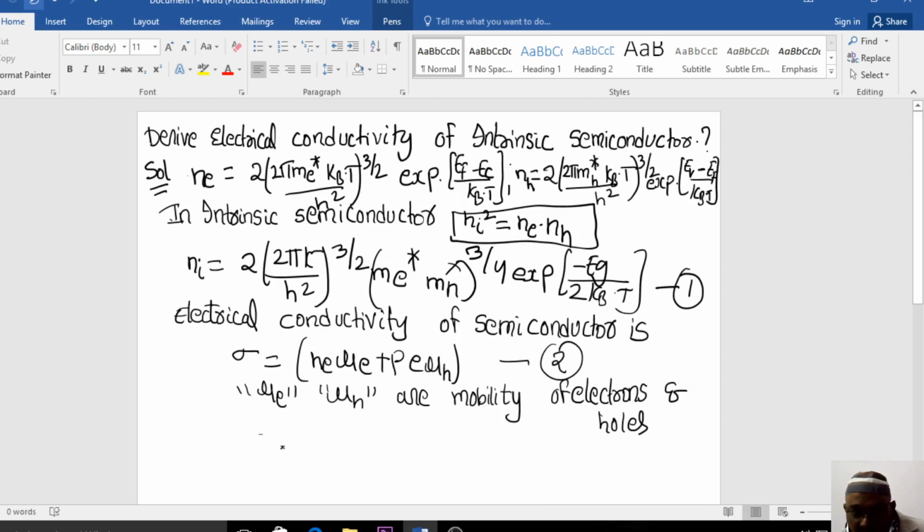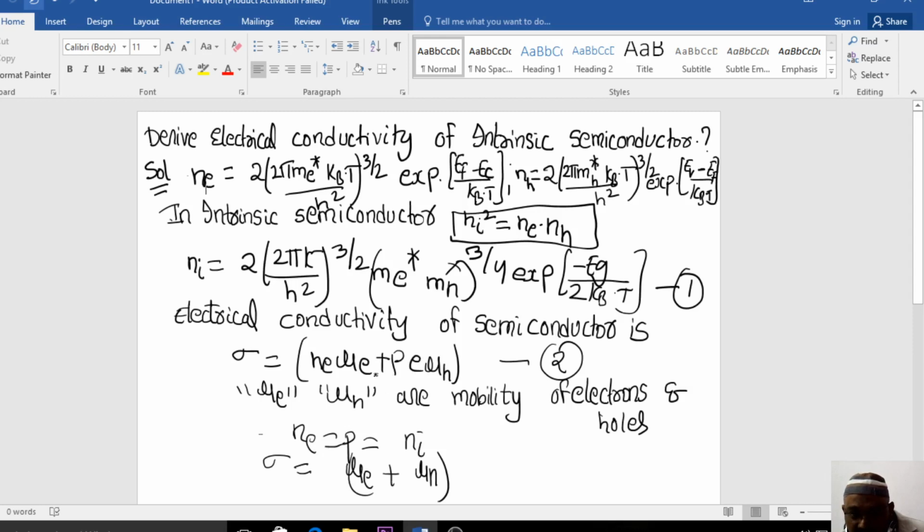So we already know that here n_e is equal to p is equal to n_i. So you can write it down like this. Equation number 2 will become: what is remaining is mu_e plus mu_h, into e, which is remaining here. I have not written it here, right?